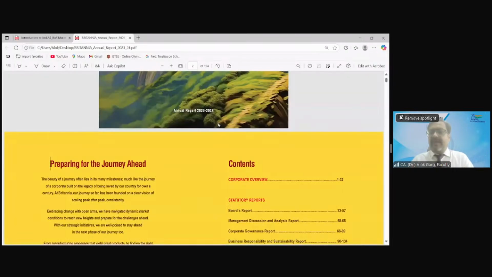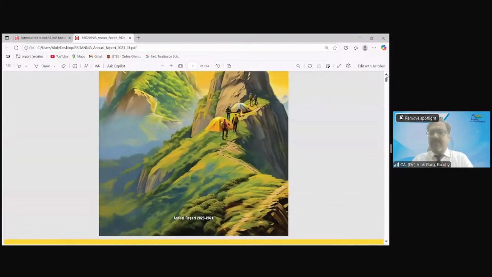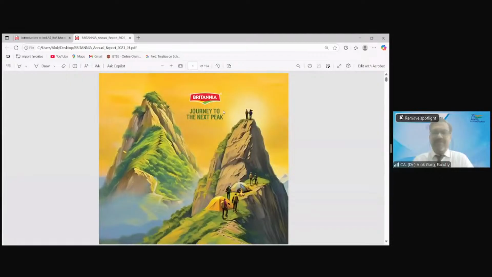Let me open the annual report. I hope my annual report is visible. Yes, sir. This annual report is of a company which everybody is familiar with. What is the name of this company?